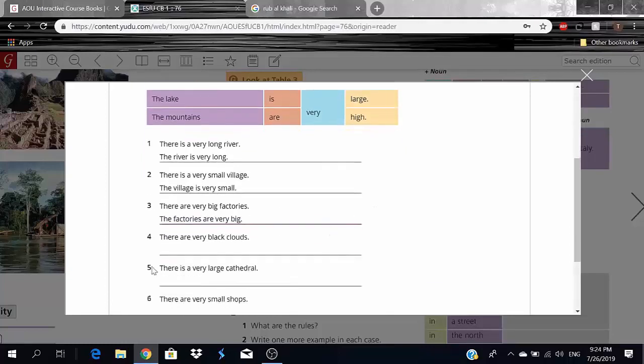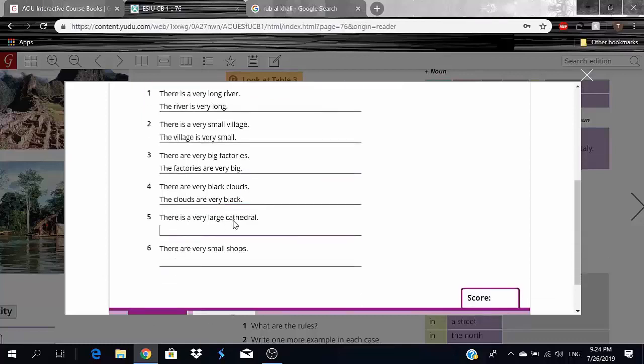Okay. Number 4, there are very black clouds. I'll say the clouds are very black. Ooh, very black. Here we go. Number 5. There is a very large cathedral. I'll say the cathedral is very large. Right?